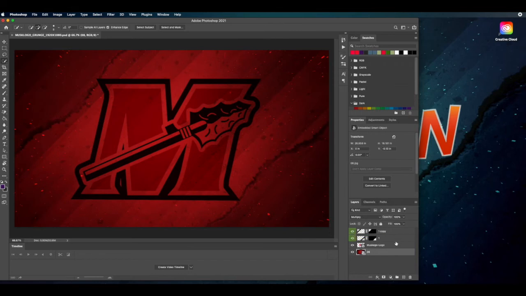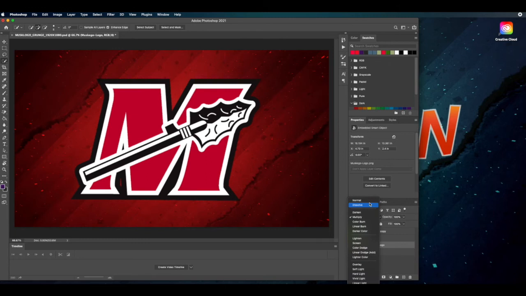Now, the interesting thing about this is these independent parts, like for instance, if we were to look at just the logo, it's all melded or blended together, and that is simply the blending mode that we used. And you can see that in the layers here in the corner. This drop down says multiply. The default is normal. So if I turn this back to normal, you can see the Muskego Warrior logo just there looking pretty normal, right? This could be any school logo, obviously.